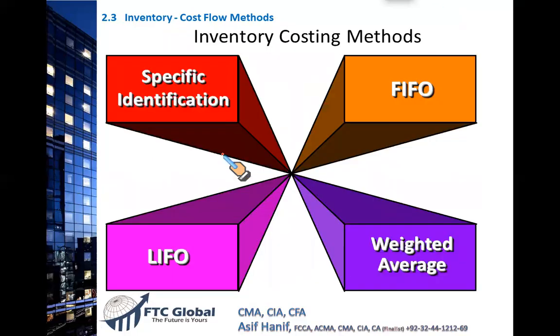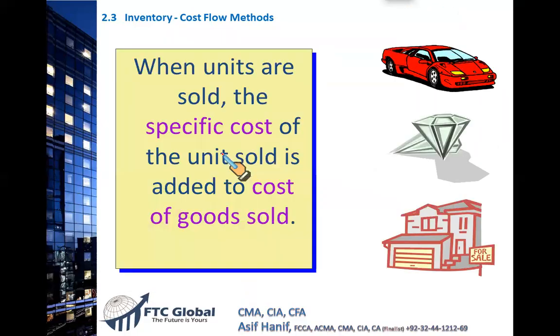The first method is specific identification. This method is only suitable when the items are so distinct. Look at this. A Ferrari is a totally distinct item from these diamonds and totally distinct from this house for sale. When the items are so distinct, when we can track their cost individually, like let's say if this item costs $6 million, the cost can be separately identified. It costs, let's say, $2 million, and this house costs $1 million.